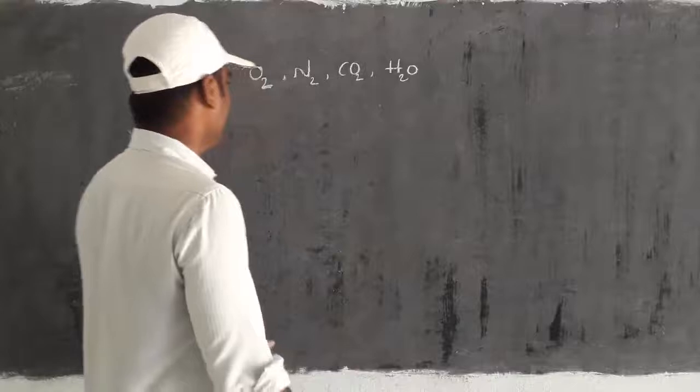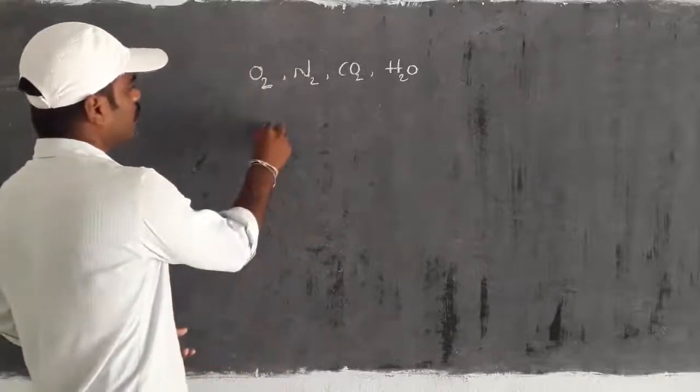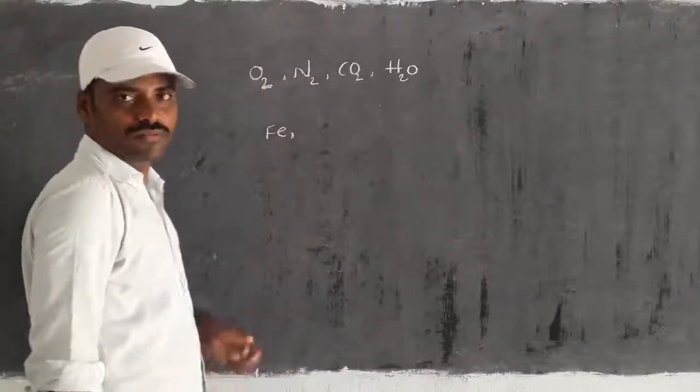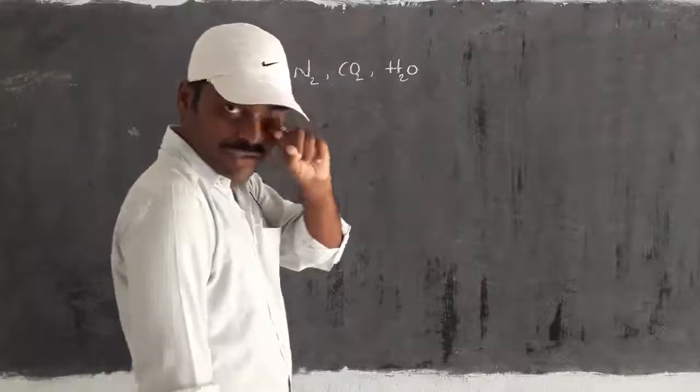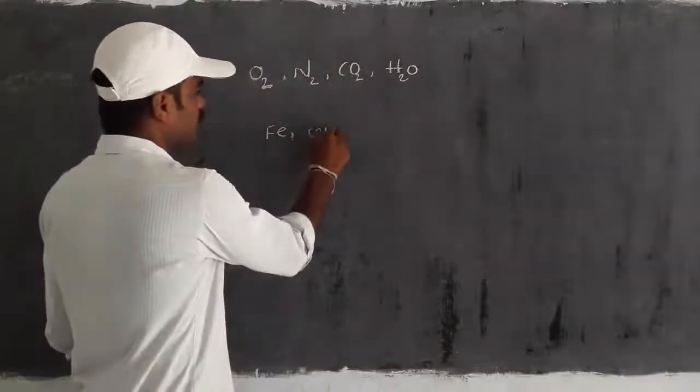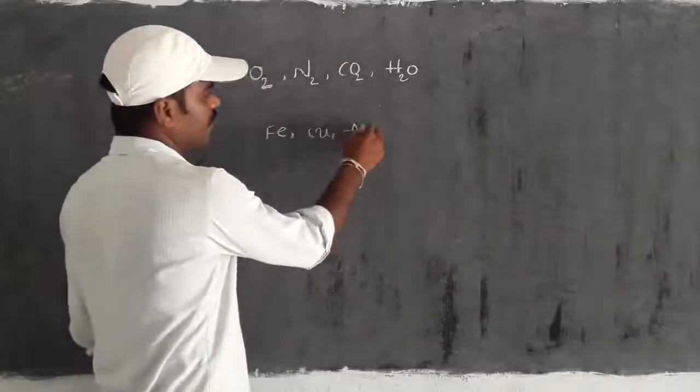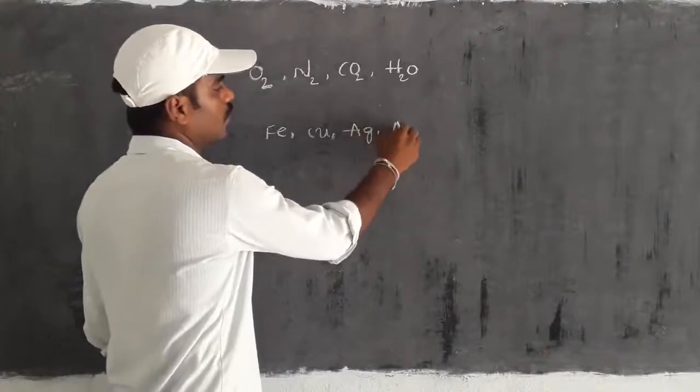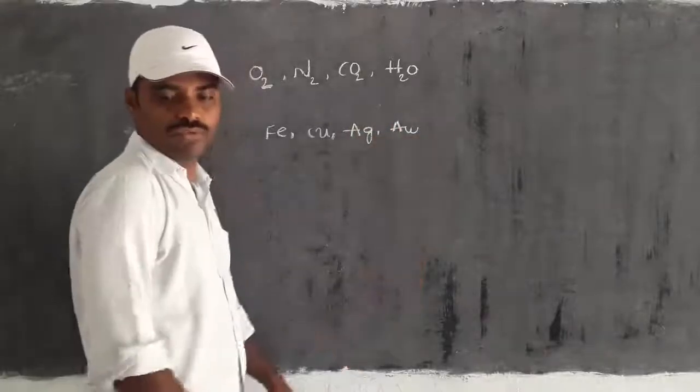In the same way, if you take a few more, iron, ferrum, we write Fe, for copper Cu, for silver Ag, and for gold Au.